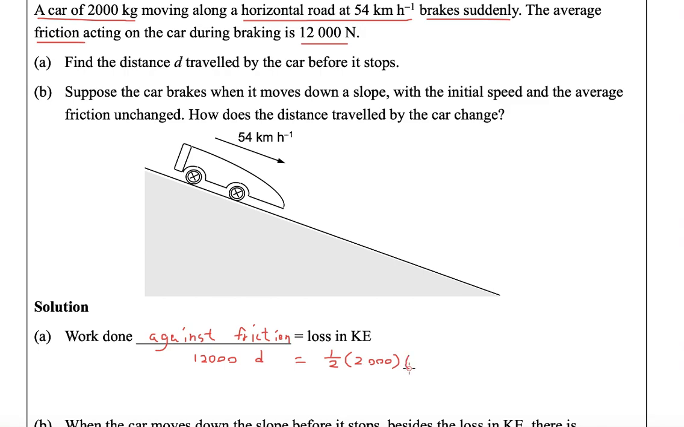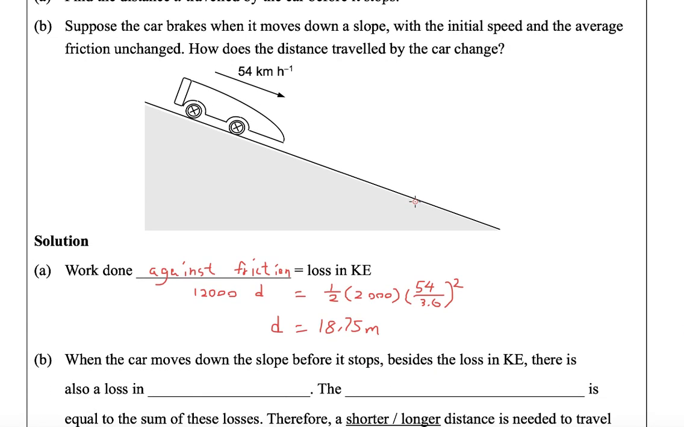And then the initial velocity is 54 km per hour. This time we need to convert the unit by dividing it by 3.6 and then square. So you use the calculator to calculate d, and the answer would be 18.75 meter. It is an exact value. If you want to take three significant figures, it's okay, which will become 18.8 meter. It's acceptable.